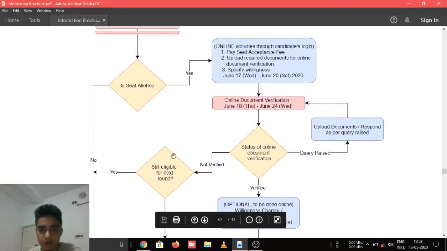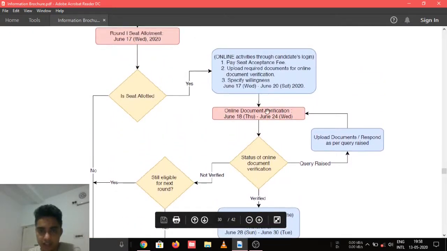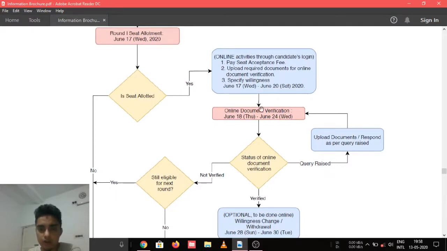So now let's see what if you get a seat. If you get a seat, you have to upload all the documents, and the online document verification interval is from June 18th to June 24th. And after uploading the documents, if there are any discrepancies in your documents, CCMT will raise some queries. So you have to resolve that. You may have to re-upload all the documents or some documents.